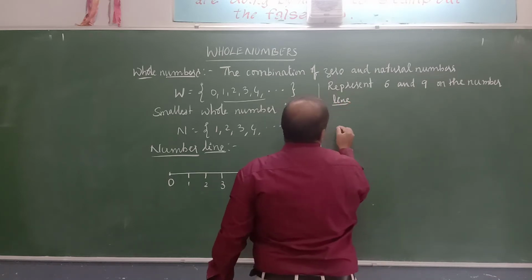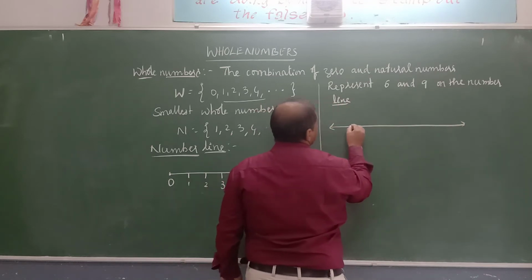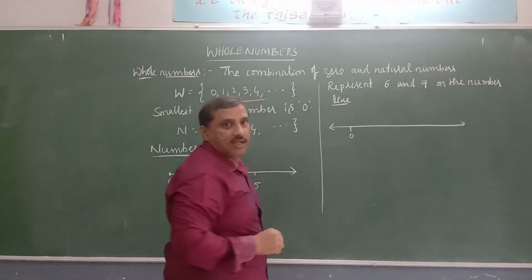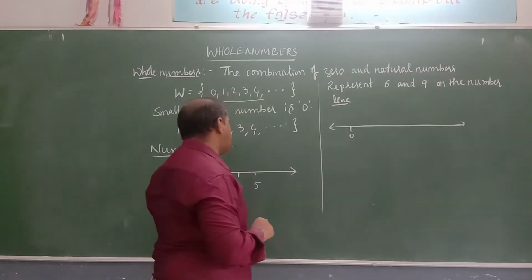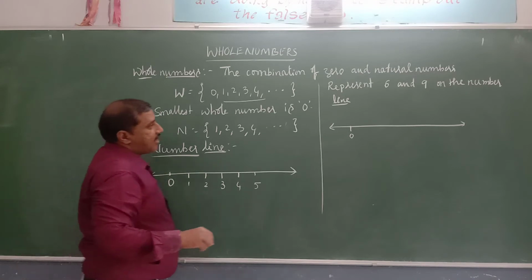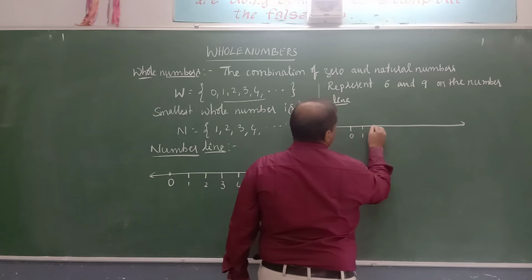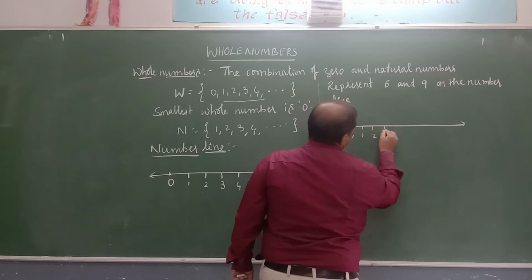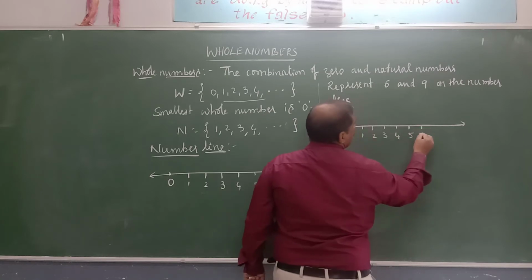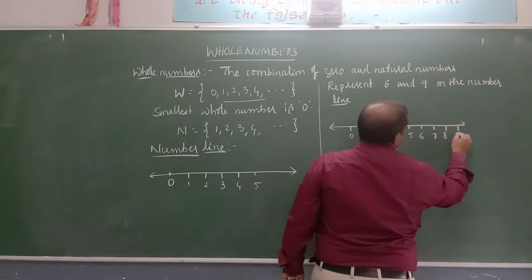Draw a number line and first take one place as 0. Then at equal distances represent 1, 2, 3, 4, 5, 6, 7, 8, 9.